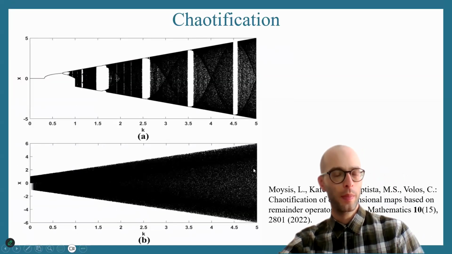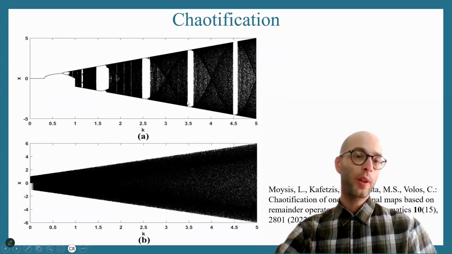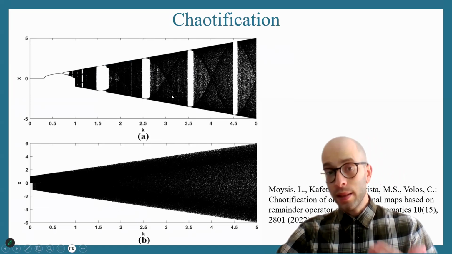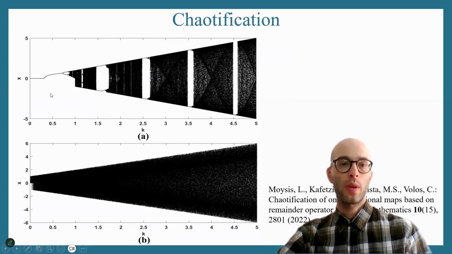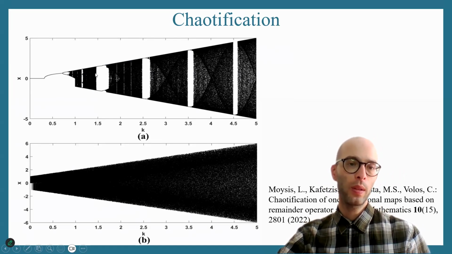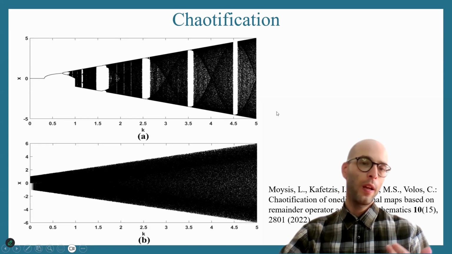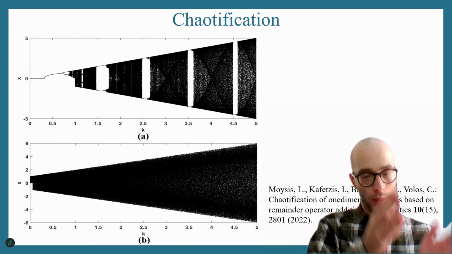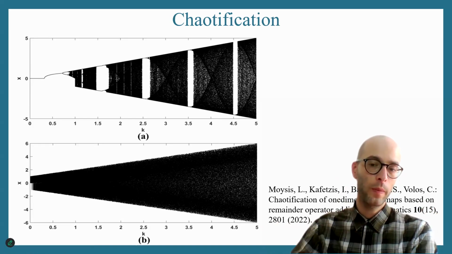Let me give you an example. Above we have the bifurcation diagram for the sine map, which is a very well-known map. The sine map showcases periodic regions. So here this region is periodic, periodic, periodic, periodic, with some periodic windows right here. So the sine map goes in and out of chaos constantly: chaos, period, chaos, period, chaos, period.